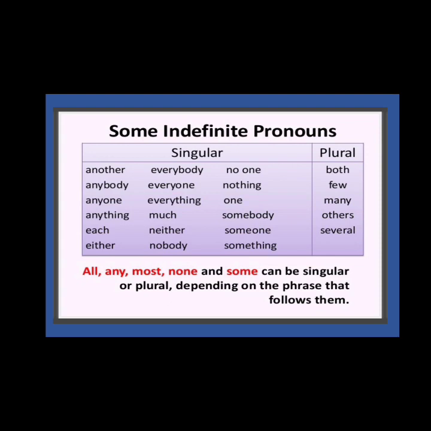It's just general, like: no one is coming today, nobody is going to submit the homework. It's not specified, not clear what. And also all, any, most, none, some. They can be singular or plural depending on the phrase that follows them. So this is an example of the indefinite pronoun.